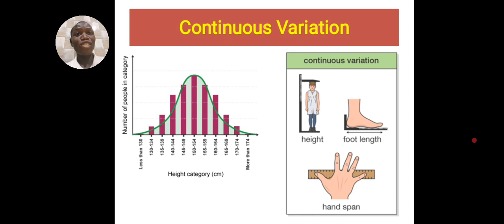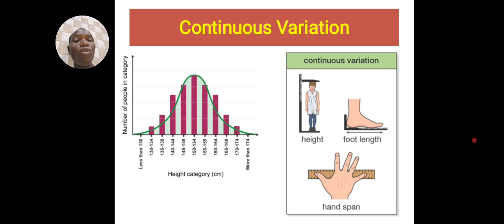Of course, you know what variation is. It's just changes, it's just differences that exist between individuals. So when we talk about continuous variation, out of which that question of graph came out, we are talking about a variation that is continuous, just like the word implies. For example, if we take height as an example, we have a range between two extreme ends. For example, we may have the shortest person on earth, and we may have the tallest person on earth. But in between the shortest person and the tallest person are a range number of people.